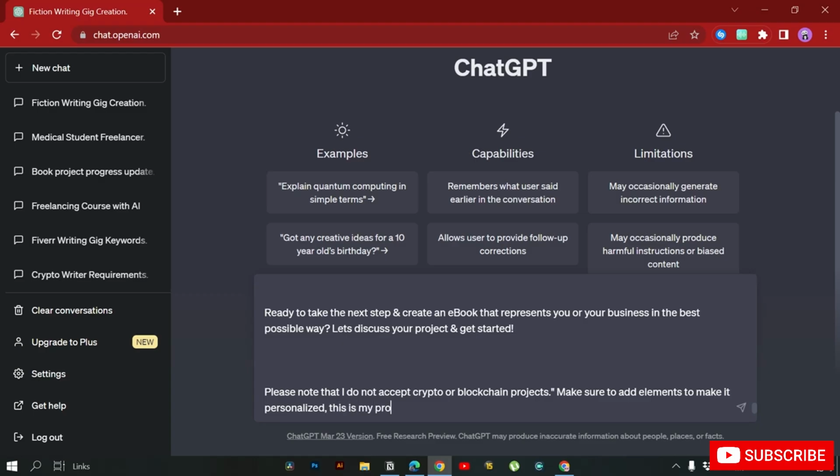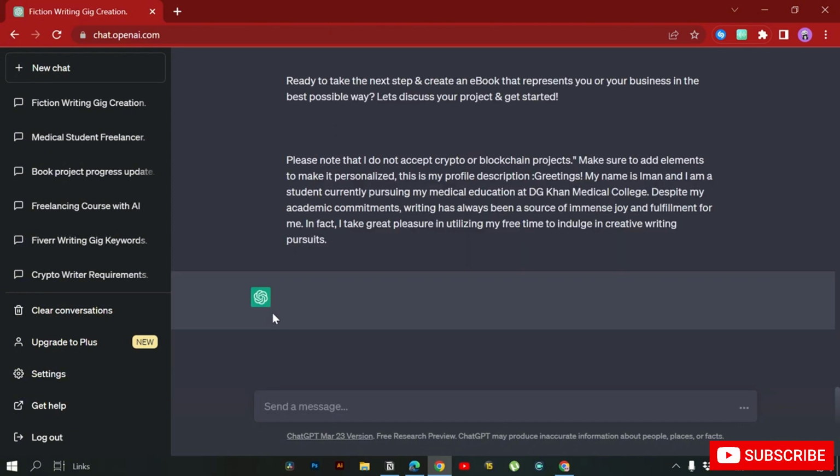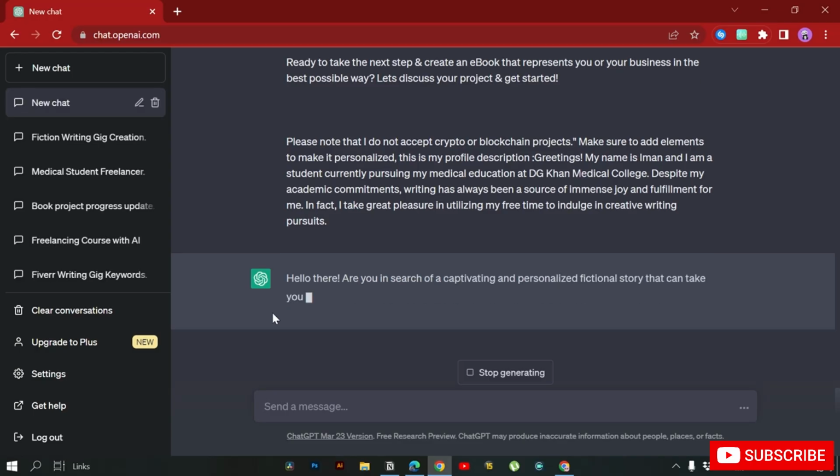This is my profile description. So we want ChatGPT to take into account our profile as well, our description as well, and then press enter. Let's see what ChatGPT comes up with.